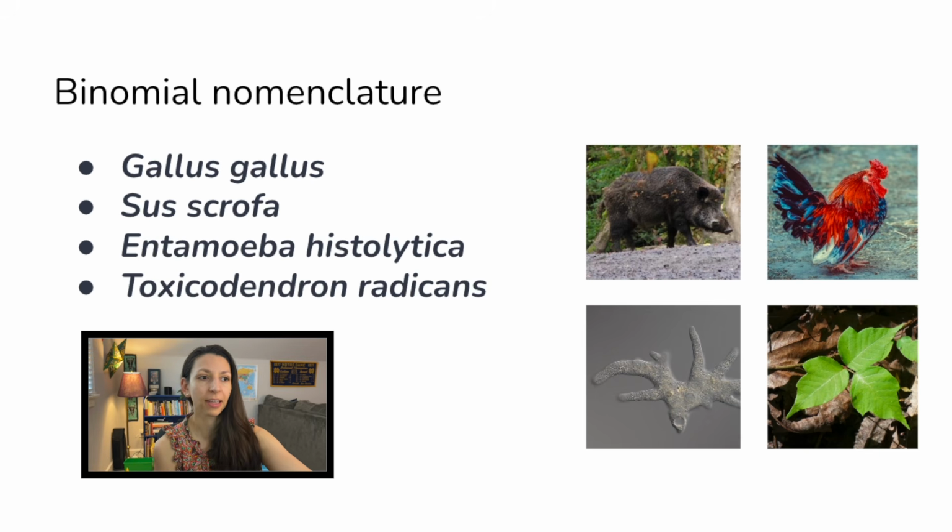So for example, here Gallus gallus, that's the chicken. Sus scrofa, that's our boar here. Entamoeba histolytica is our amoeba, and Toxicodendron radicans is poison ivy. All of these organisms have their scientific names. Bi means two, binomial nomenclature.